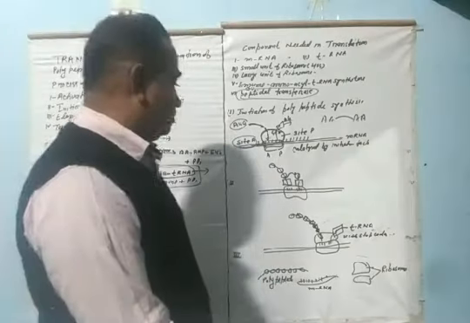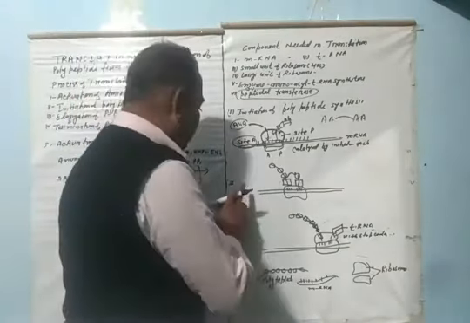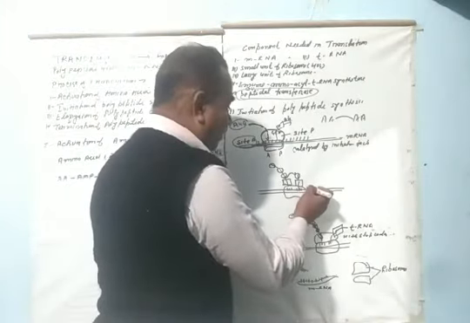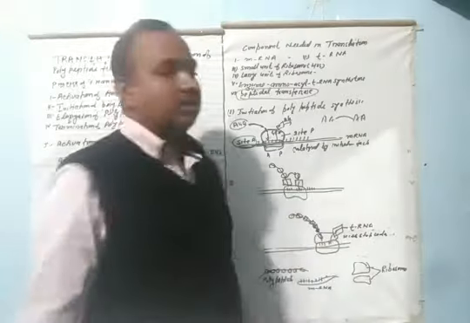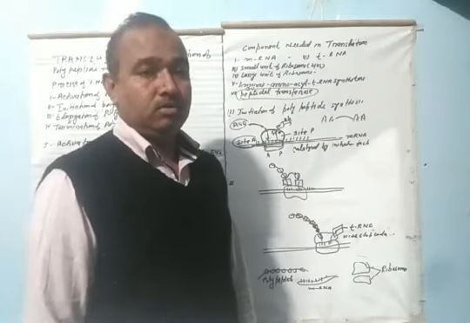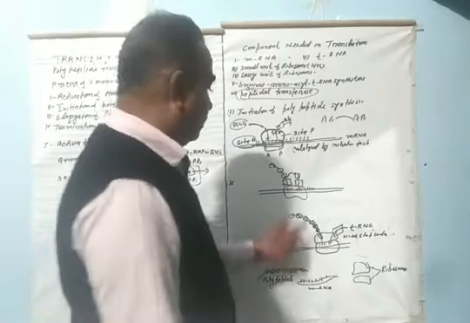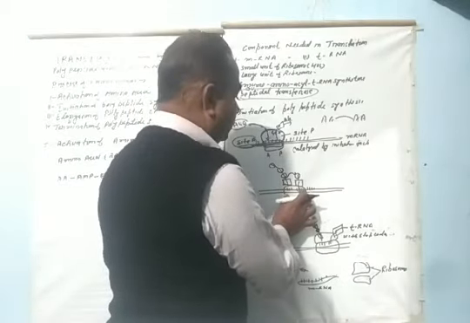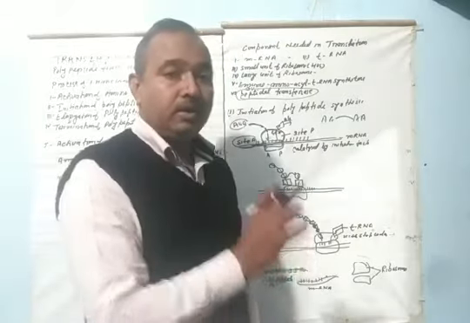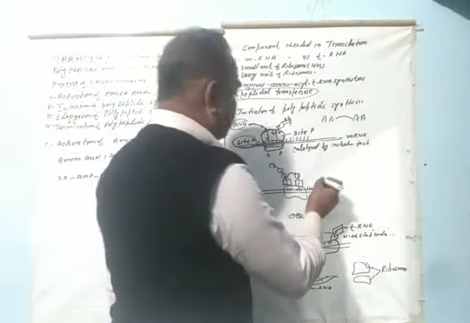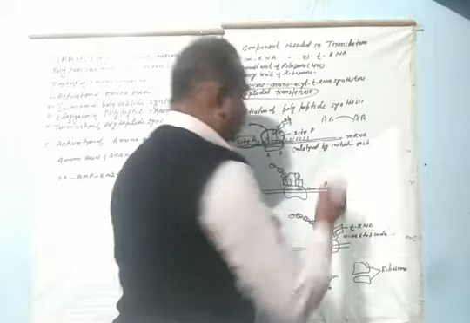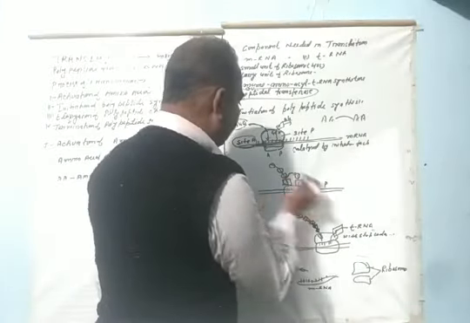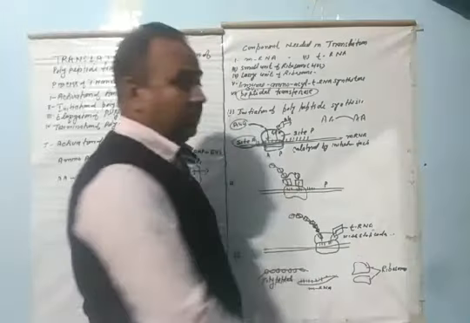After that, the second step is the elongation. Codon by codon, the process of translation is carried out and continues. In this case, the ribosome moves forward, and ultimately the P site is vacant, and the polypeptide chain comes at the A site.